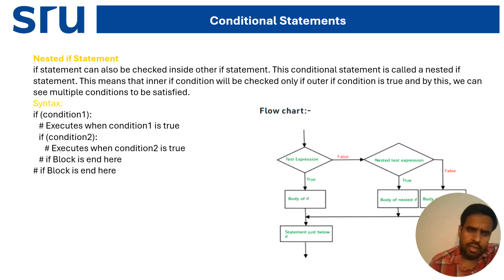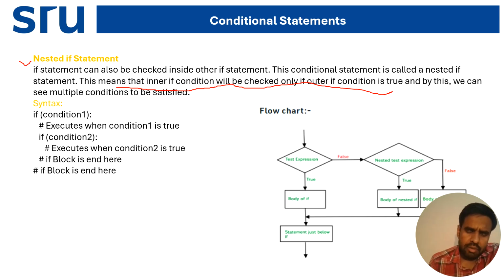Now coming to nested if. What is nested if? A nested if statement means an if statement can also be checked inside another if statement. It means a condition inside a condition, an if inside an if. If you write an if condition and then another if inside it, that is called nested if. The inner condition will be checked only if the outer if condition is true. When the outer condition is true, it goes to the inside part.